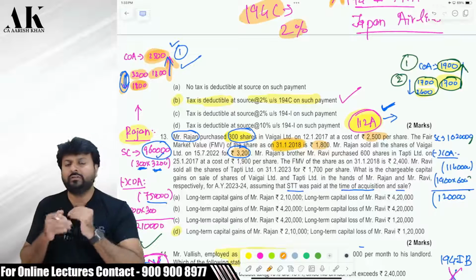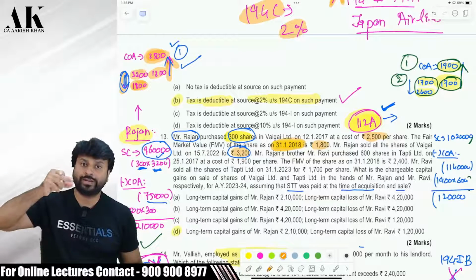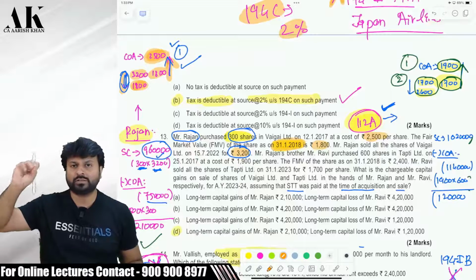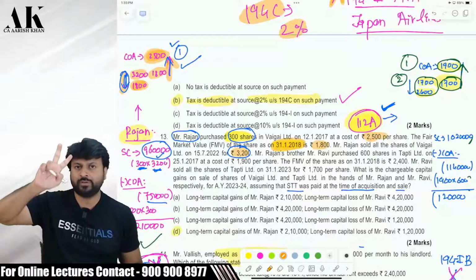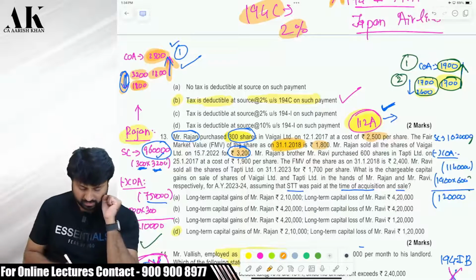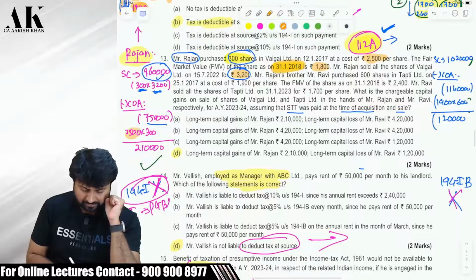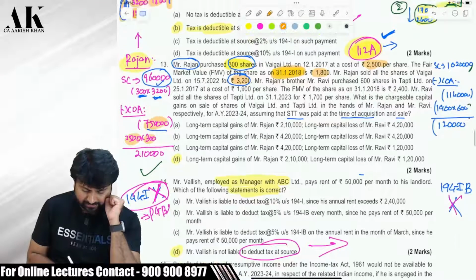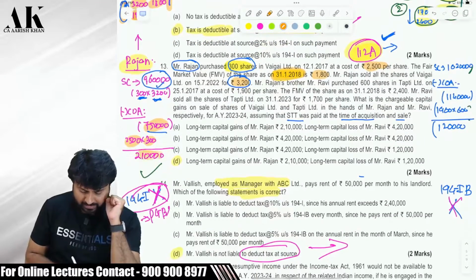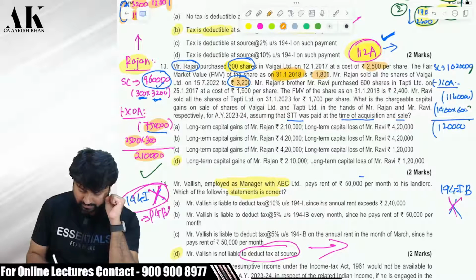So how will you determine the cost? Step 1, cost. Step 2, lower of the two items: FMV on 31st Jan 2018 compared with selling price, whichever is lower. Compare that with step 1, whichever is higher will be your cost. So here, the cost ultimately comes to 2,500. Therefore, 2,500 into 300 shares is 7,50,000. In case of Mr. Rajan, there is a long-term capital gain of 2,10,000. You can check it over here. Check it, please.